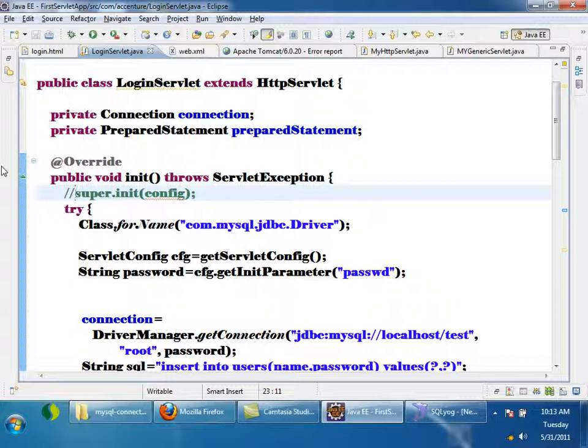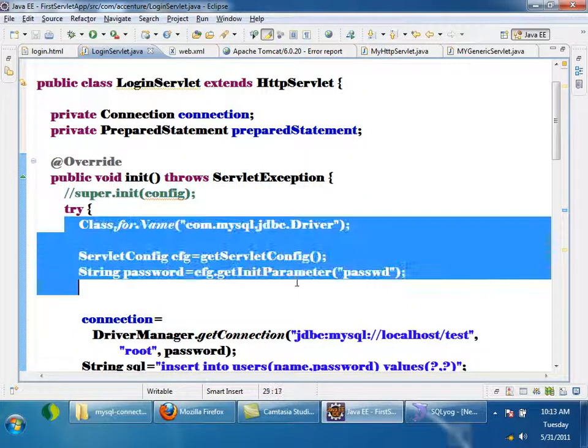Let me tell you. Suppose I write the same code inside a constructor. First the constructor is called, then the init method is called. The init method is passed a parameter, the servlet config. So my login servlet class gets a reference to servlet config only when the init method is called.